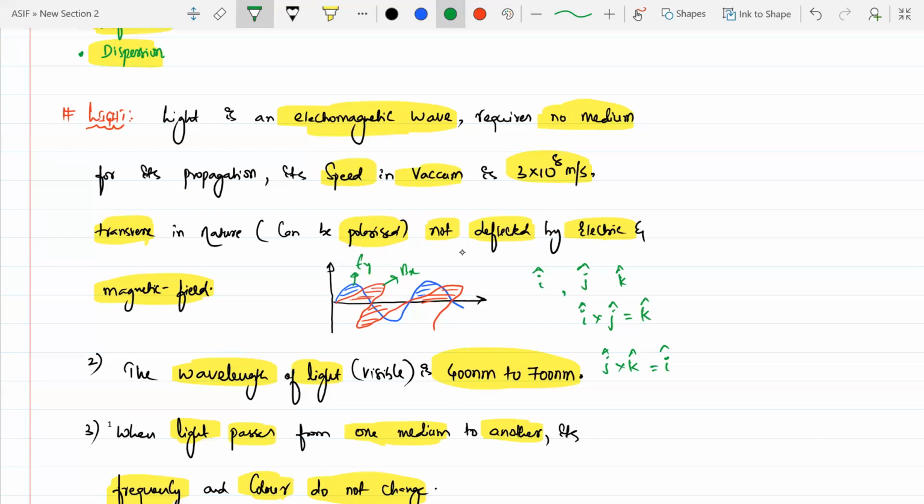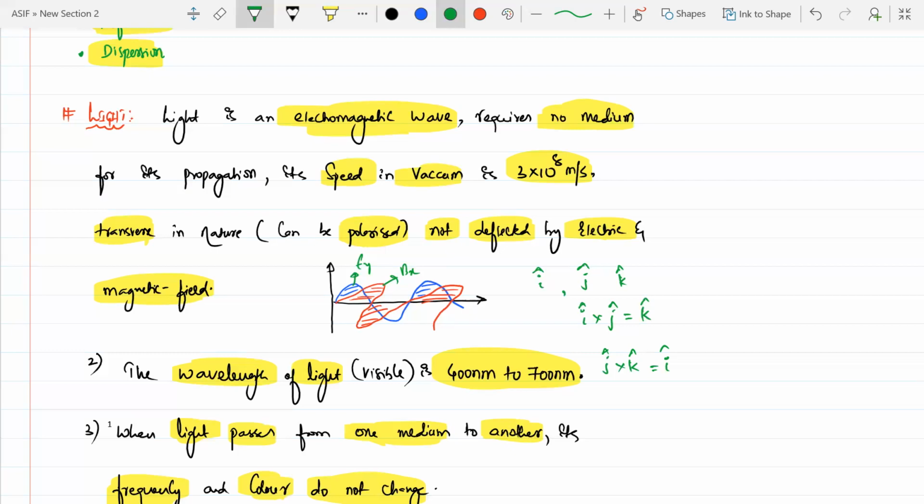Okay, so light is what? An electromagnetic wave which requires no medium for its propagation. Its speed in vacuum is 3 into 10 to the power of 8 meter per second, it is transverse in nature, it can be polarized, and it is not deflected by electric and magnetic fields. Make sure of that one. It can be polarized means we can take only the electric or only the magnetic part, whichever we want. That phenomenon we'll try to do in detail in the wave optics chapter.